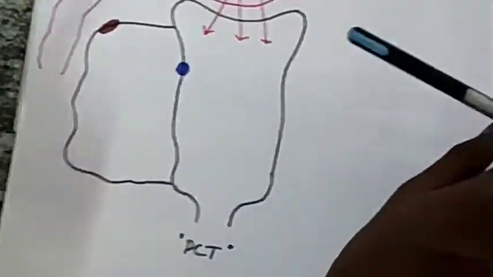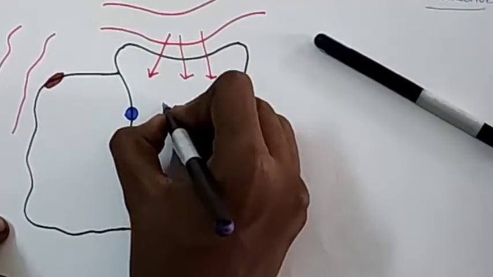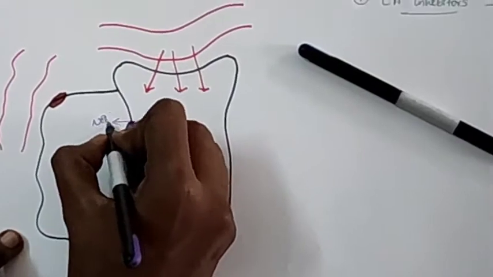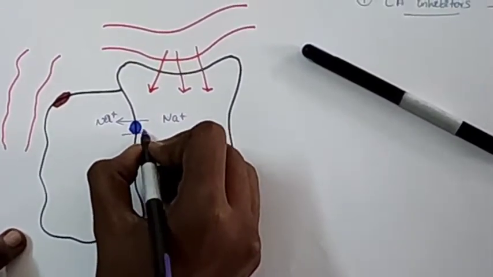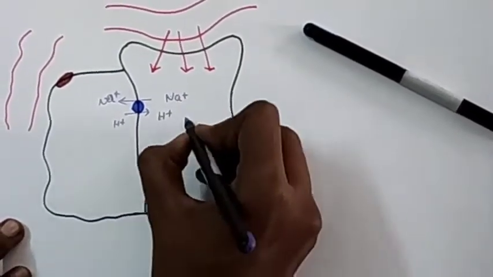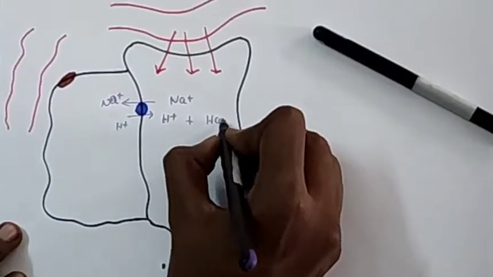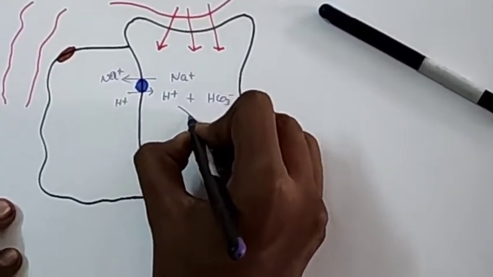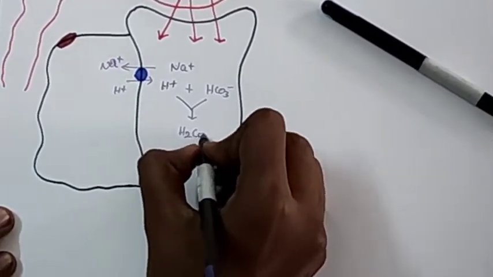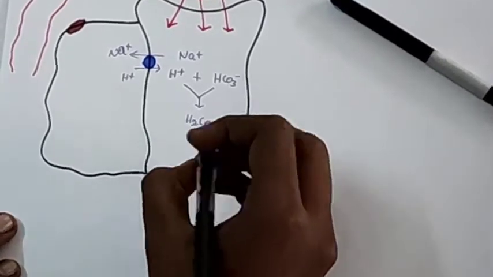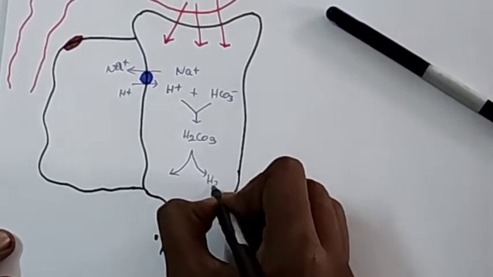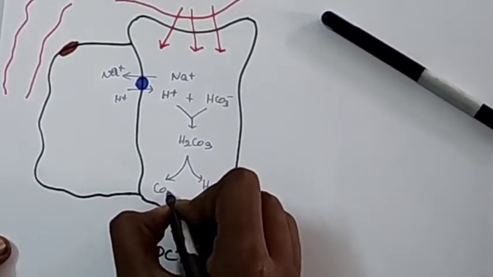The sodium which is filtered from the glomerulus is taken into the PCT cell with the help of sodium pump. Through the same pump, the H+ ion enters the lumen of PCT, which combines with bicarbonate ion filtered through the glomerulus and forms carbonic acid. This carbonic acid is immediately split into water and carbon dioxide with the help of the enzyme carbonic anhydrase.